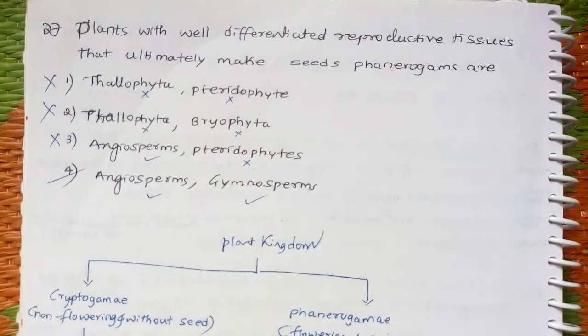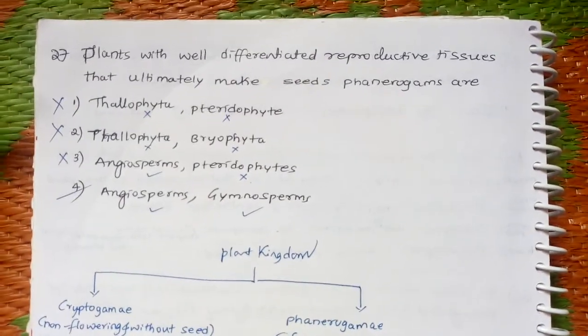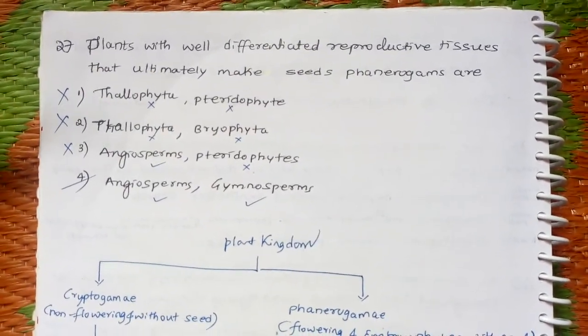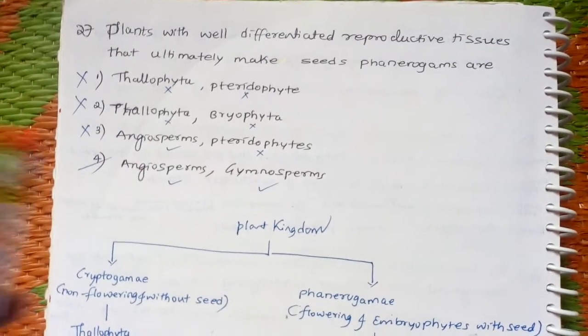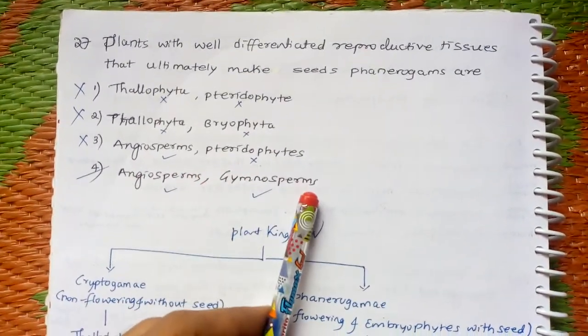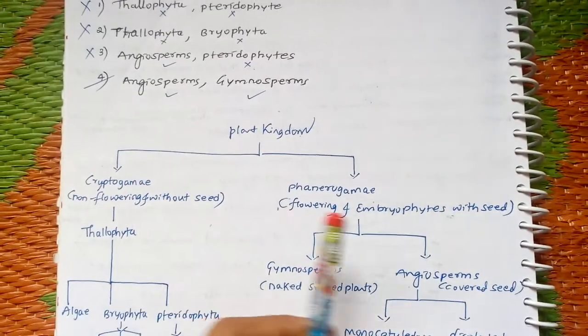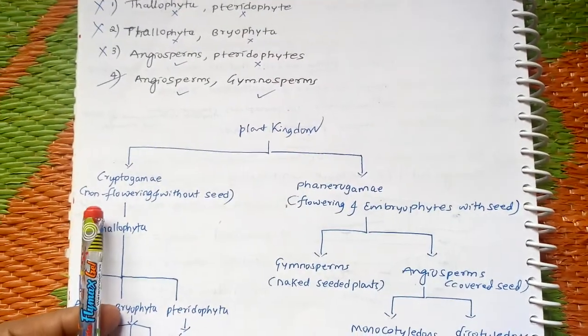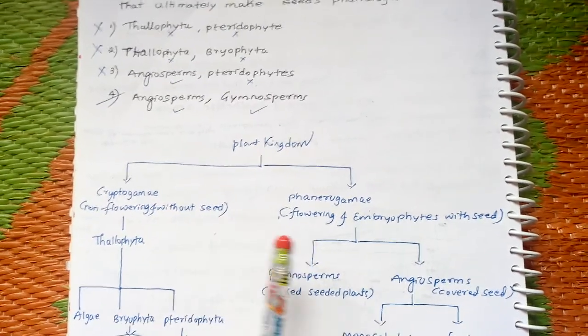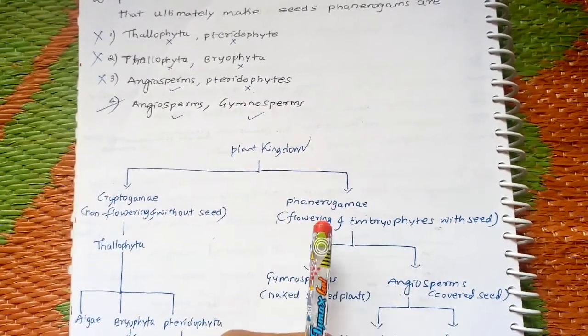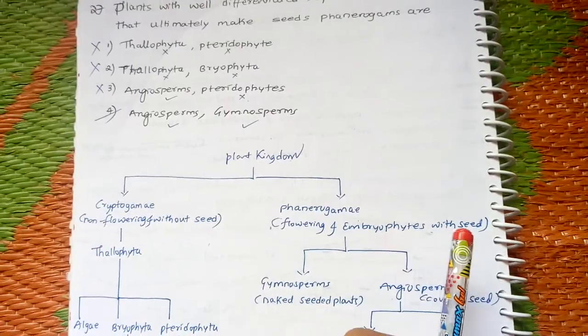Next, plants with well differentiated reproductive tissues that ultimately make seeds are phanerogams. Our answer is angiosperms and gymnosperms. Phanerogams: in the plant kingdom there is cryptogamy and phanerogamy. Cryptogamy means non-flowering and without seeds. Phanerogamy means they are flowering embryophytes with seeds.